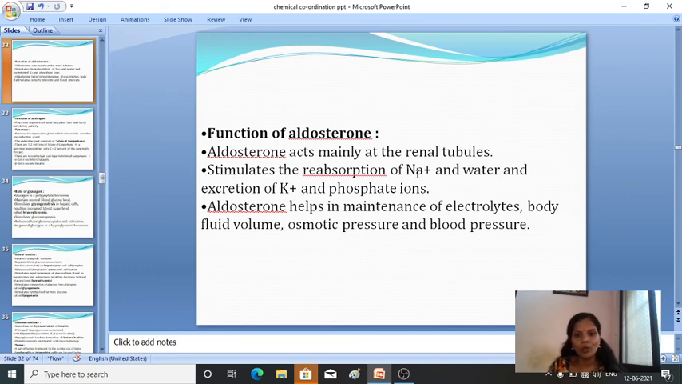It stimulates the reabsorption of sodium and water, and the excretion of potassium and phosphate ions. Aldosterone also helps in maintenance of electrolytes, body fluid volume, osmotic pressure and blood pressure. Fine. That is the function of aldosterone.